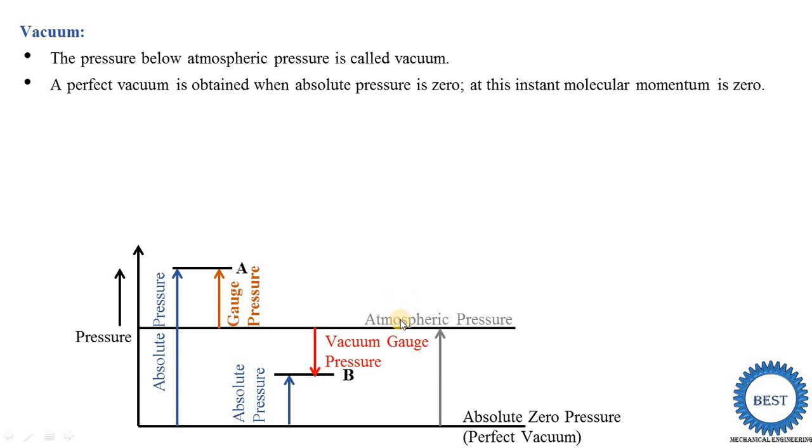When we achieve absolute zero pressure in any system, then we can say that a perfect vacuum exists. That's why the term perfect vacuum is mentioned here. When the pressure is zero, it is the perfect vacuum. At this instance the molecular momentum is zero, meaning when a perfect vacuum is achieved, there is no molecular movement. The relations between the different pressures are given in these figures. We already discussed these different pressures on the diagram, so we will not repeat it.